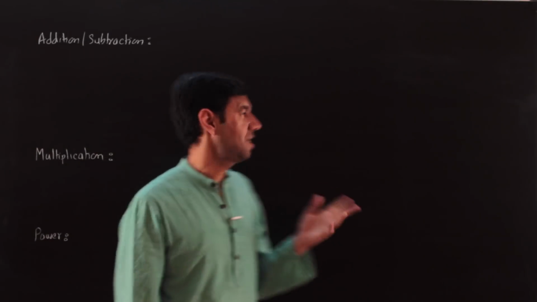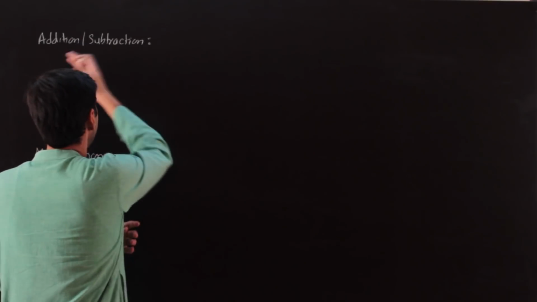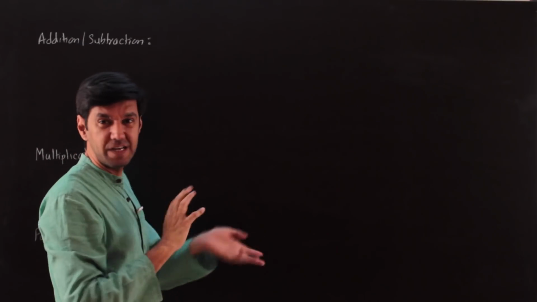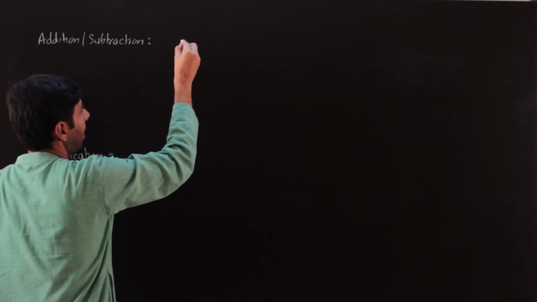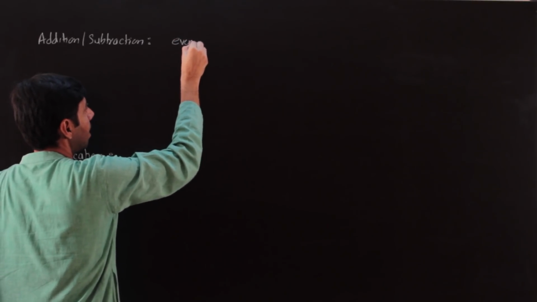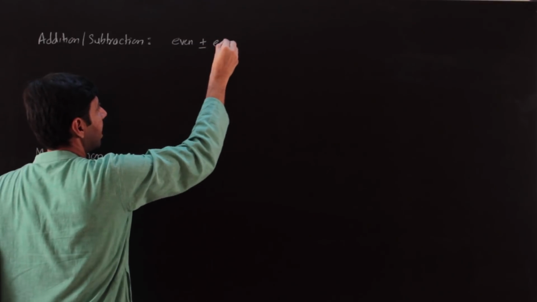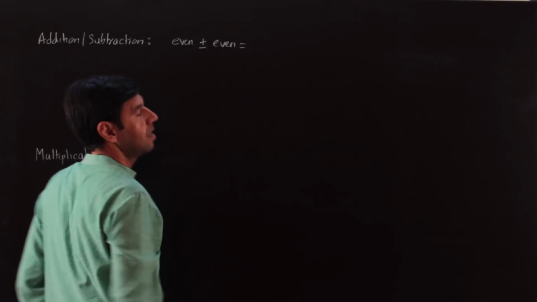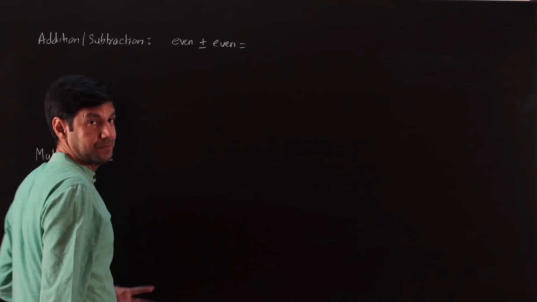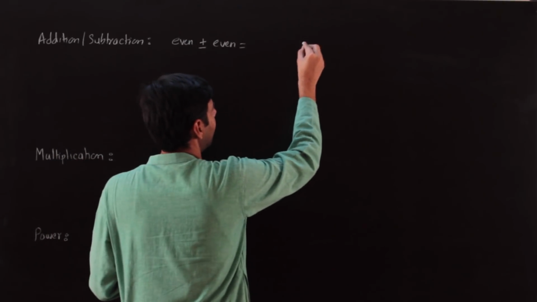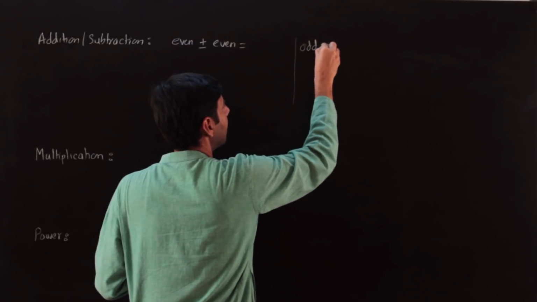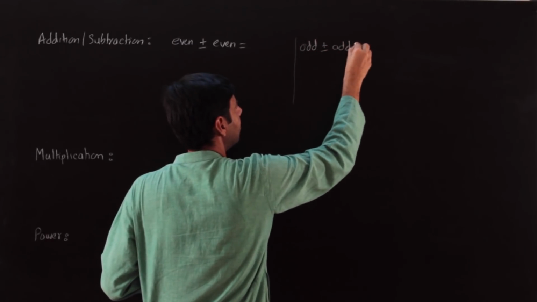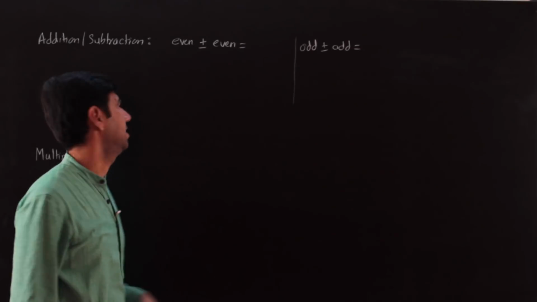The questions are mostly based on, if I add or subtract two odd or even numbers, what is the result going to be? So let's start with, if I have an even number plus or minus an even number, what is it going to be? Or for that matter, if I have an odd number plus or minus an odd number, what is that number going to be? So questions like this, right?